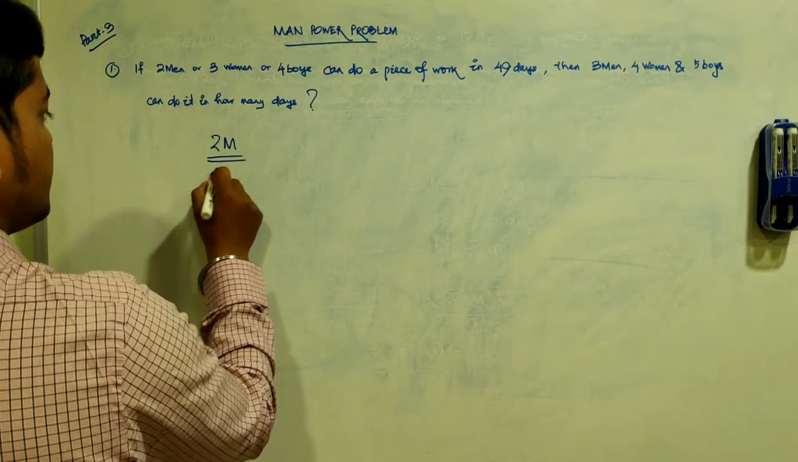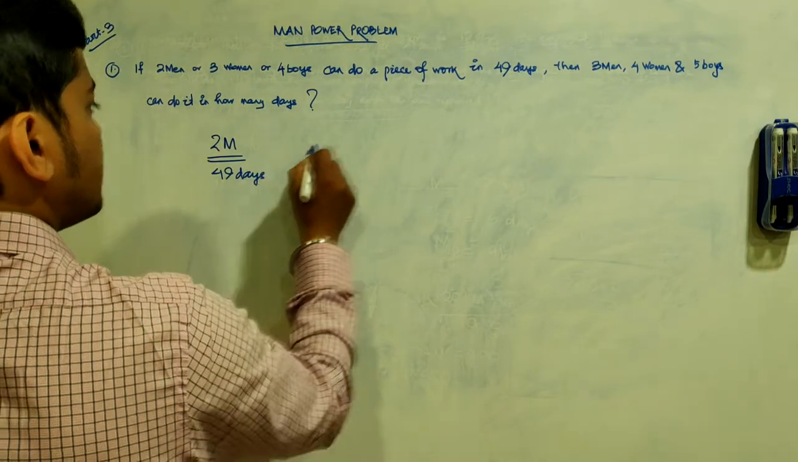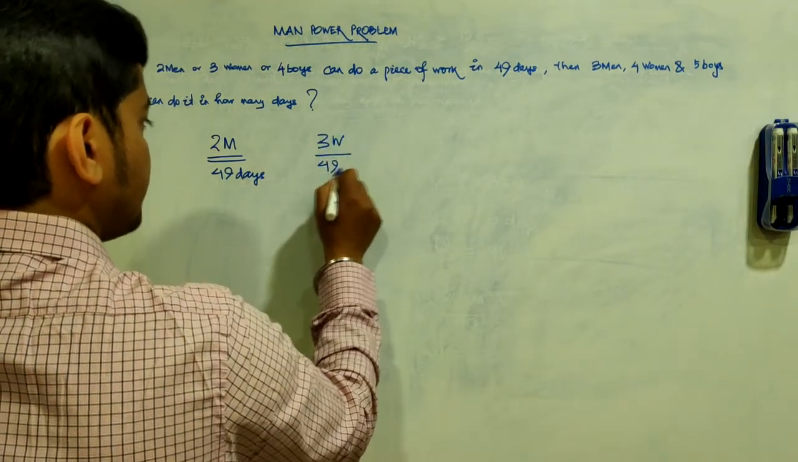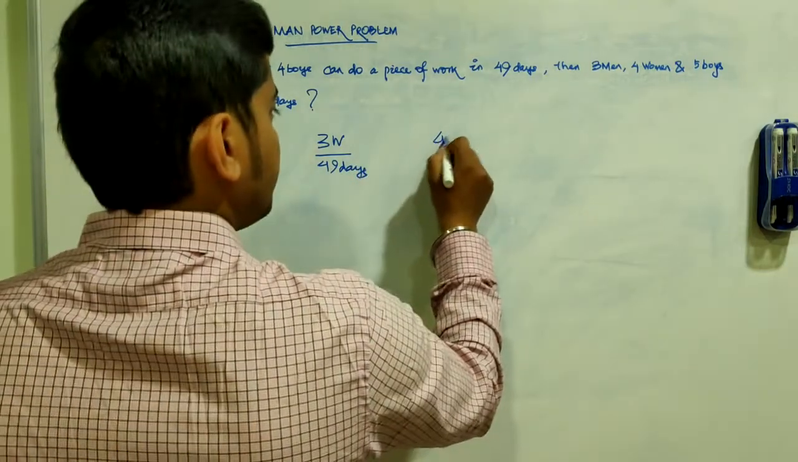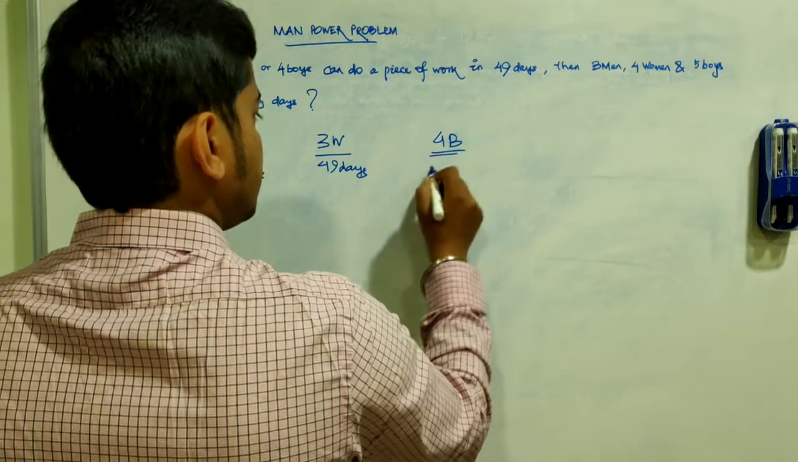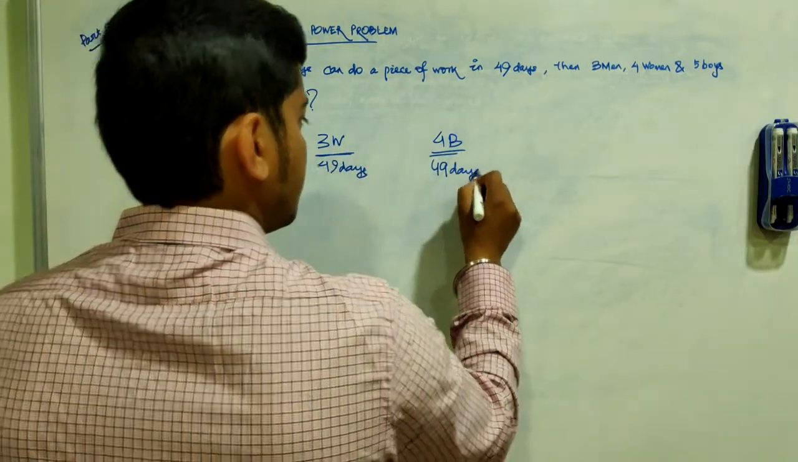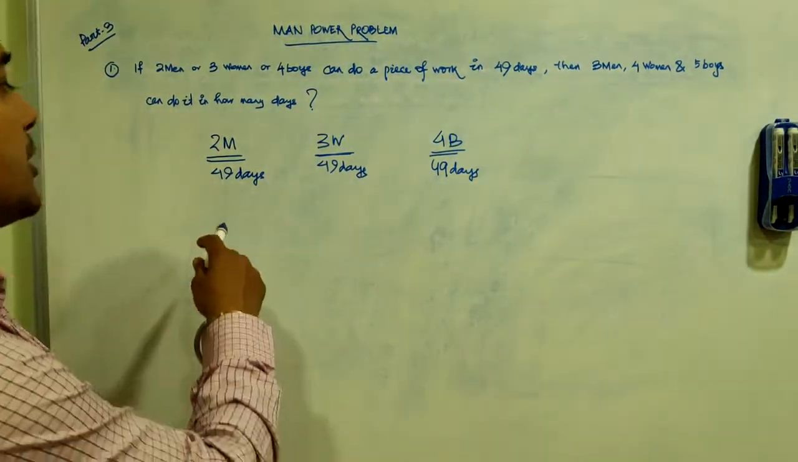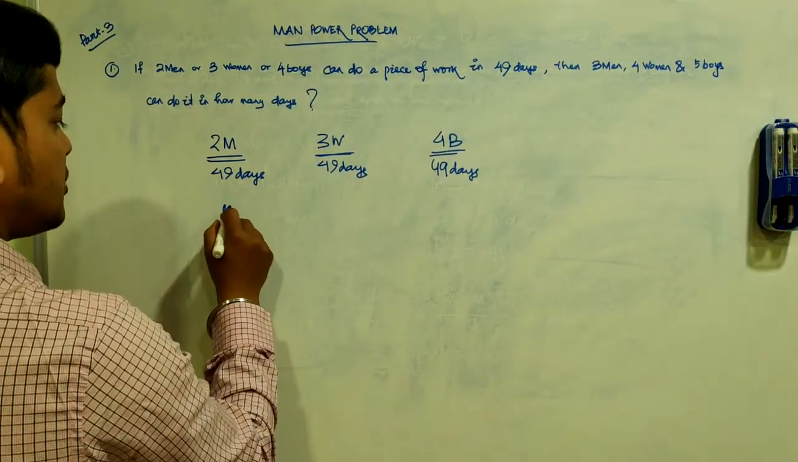2 men, 49 days. 3 women, 49 days. 4 boys, they also take 49 days. So if 2 men take 49 days to complete the same piece of work, 1 man would take how many number of days?